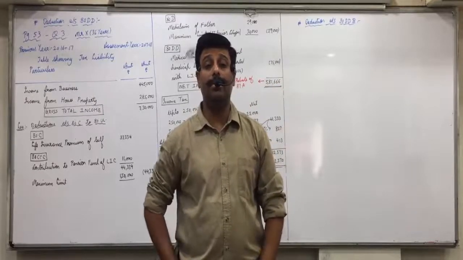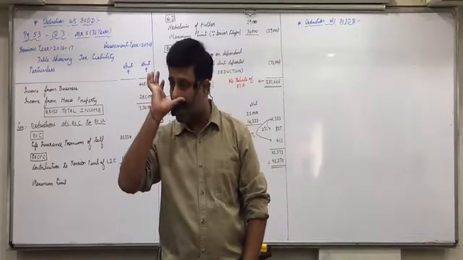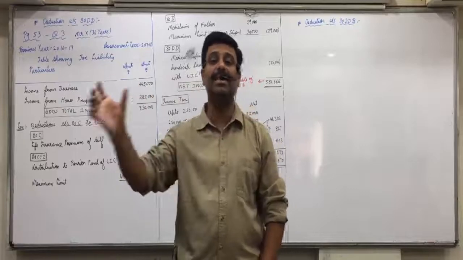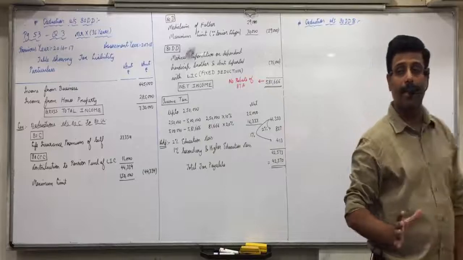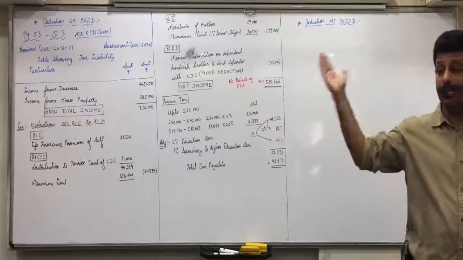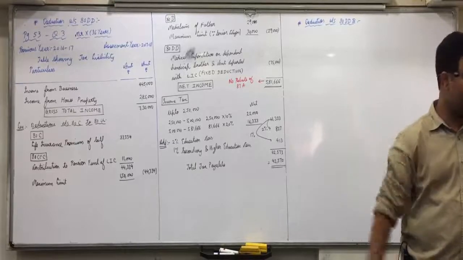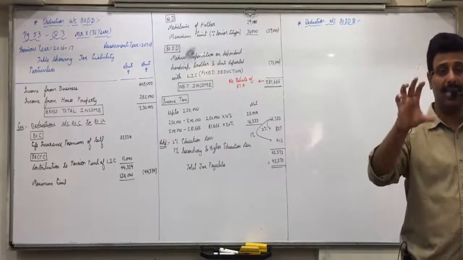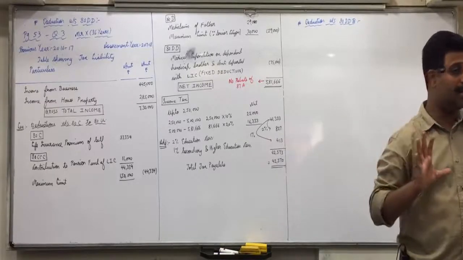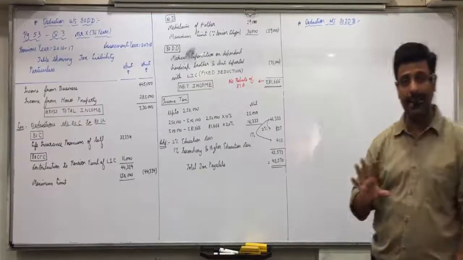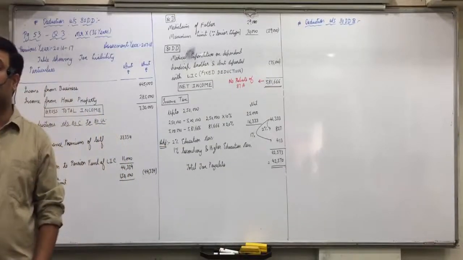What is included? Payment for any medical expenditure on treatment of a specified disease. You remember the word specified disease. There are several diseases specified under Rule 11DD of Section 80DDB. Whichever diseases are specified under that rule, for those you will get the deduction. You need not go into detail, because the names of the diseases are not easy to understand or remember, so they will directly give you in exams the words specified disease.